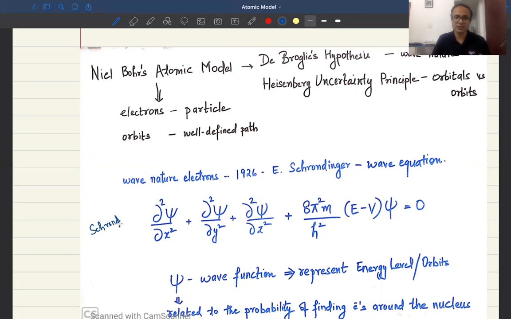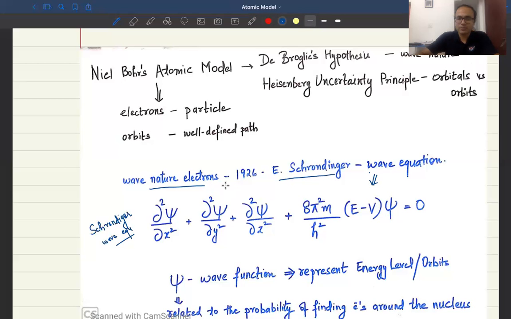Named after him, it is the Schrodinger wave equation. This is a very famous equation, and for this equation and many other phenomena concerned with it, this scientist, who was Austrian-born and worked in Ireland, was awarded the Nobel Prize in the early part of the 20th century. His work was very important. Using this equation, he tried to explain the wave nature of the electron.